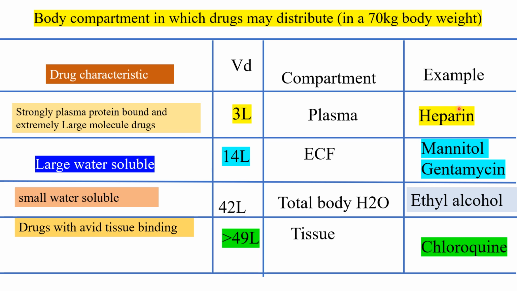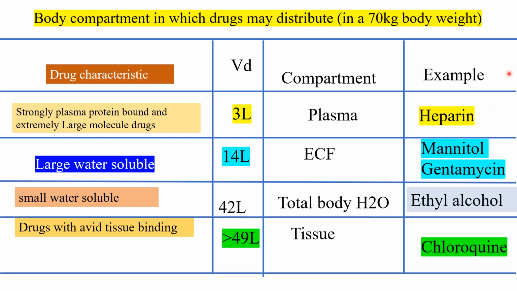Example: heparin, an anticoagulant. Strongly plasma protein bound, large molecule, water soluble drugs with low VD, 14 liters, would be in extracellular fluid. Example: mannitol and gentamicin. Small water soluble drugs have 42 liters volume of distribution, like total body